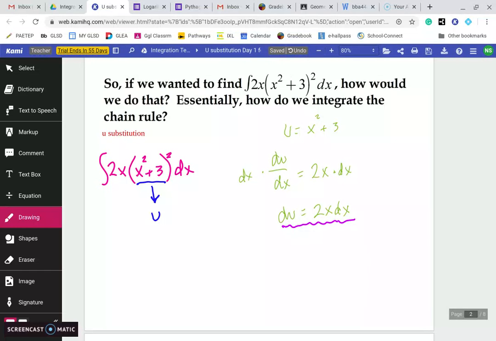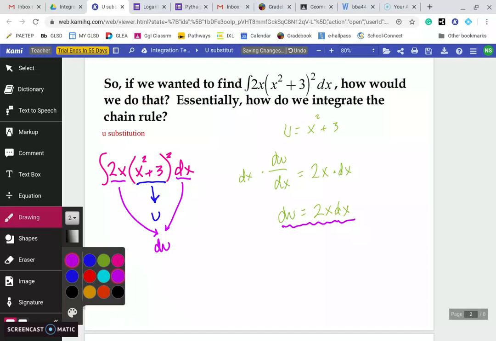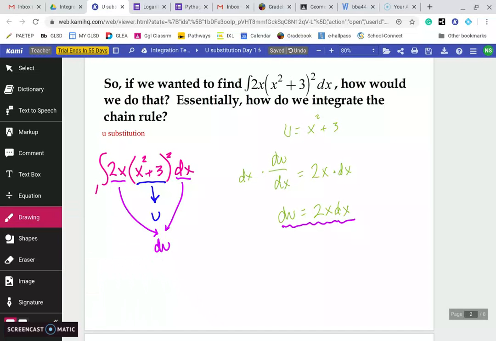So this and this together are du. So I can rewrite my equation as u squared du. This piece in here is u, so that's u squared. And the 2x and the dx, again, I can write 2x dx together as du.